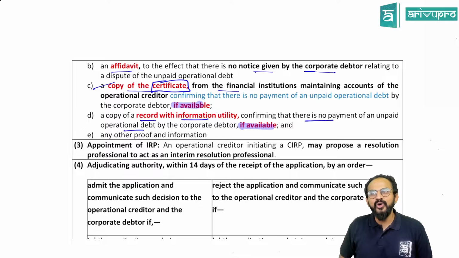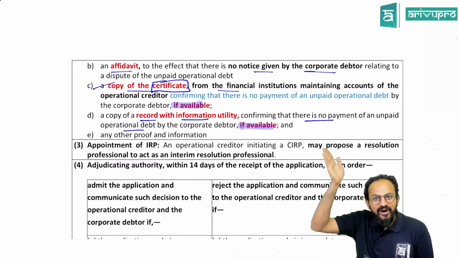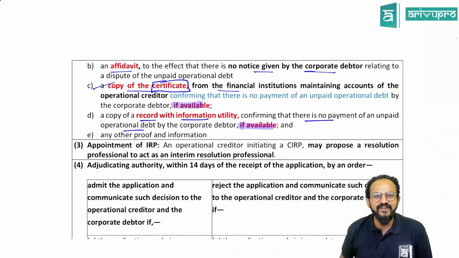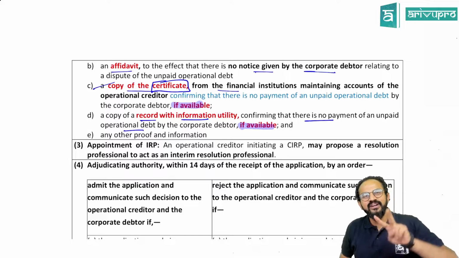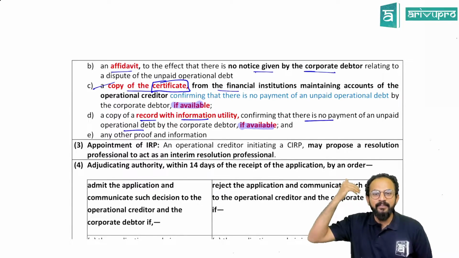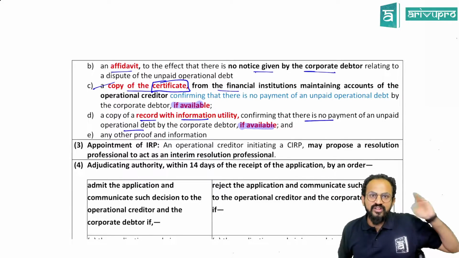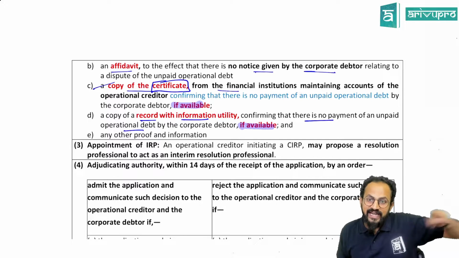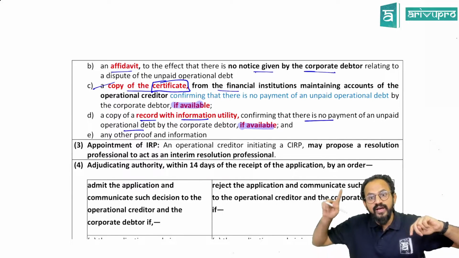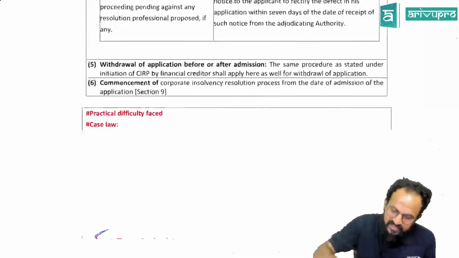Until 2018, if this question was asked, the case was supposed to be rejected because the section itself did not support it. Now what they have done is add two words, "if available". So if you see the past exam papers, the answer will be whatever was written then, because it is a past exam paper. At a later point of time there was an amendment, where they added these words "if available". So now the answer is different.